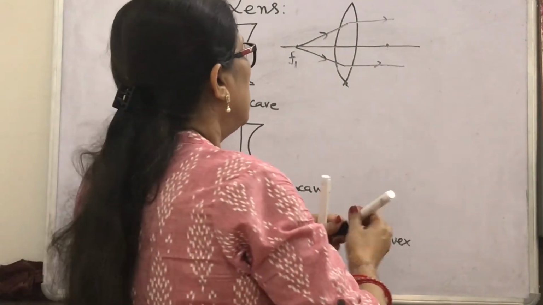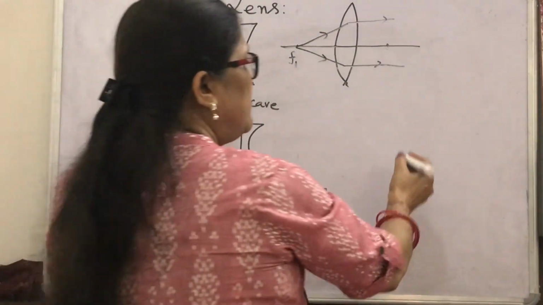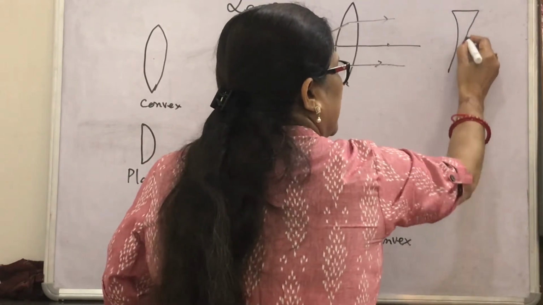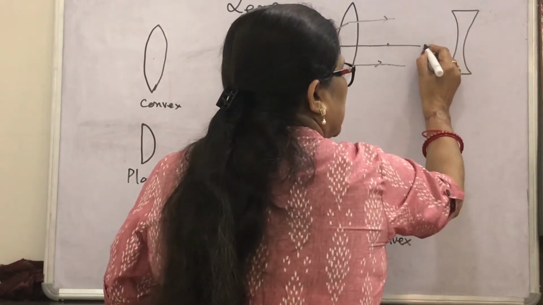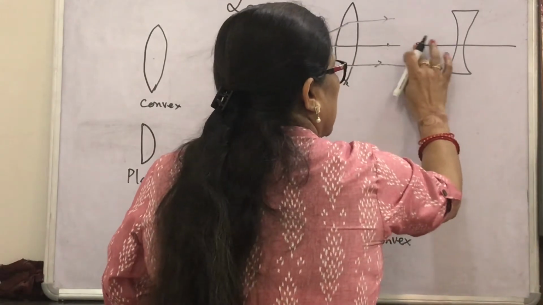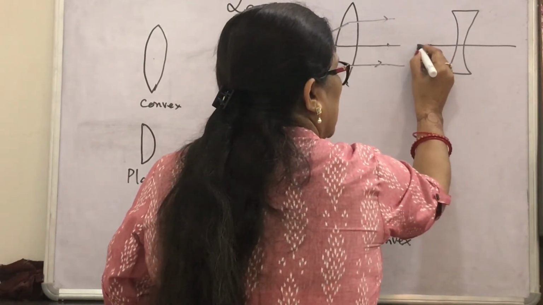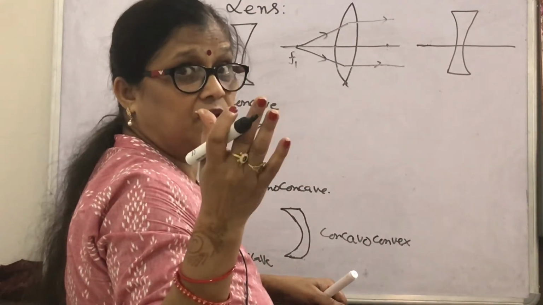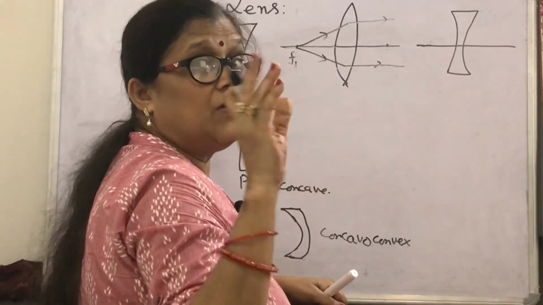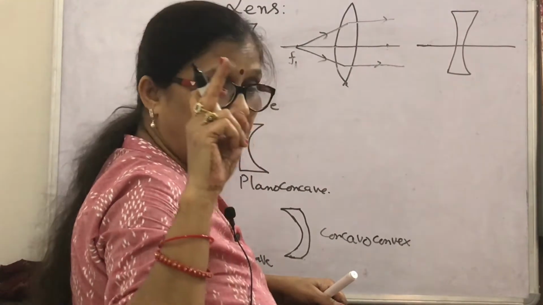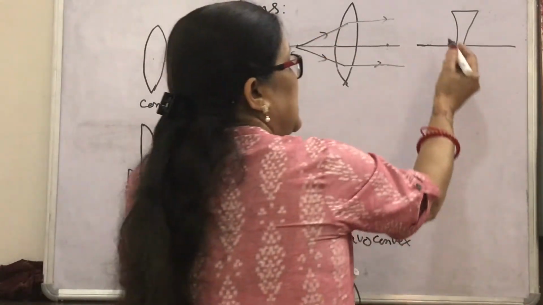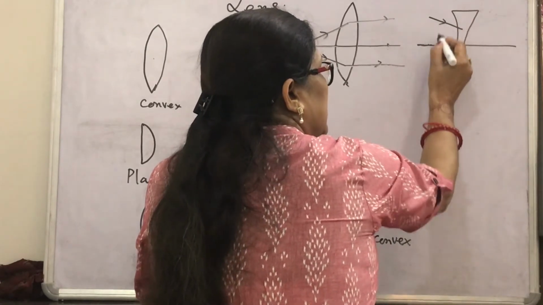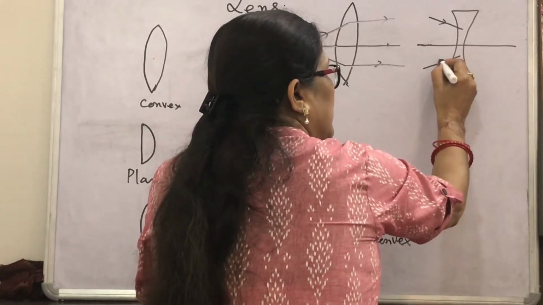And for the concave lens, how will you draw it? If this is the concave lens you have drawn and this is the principal axis, then a point on the principal axis is set as the focus. How will you say the first focus of a concave lens? A converging set of rays is incident on a concave lens.